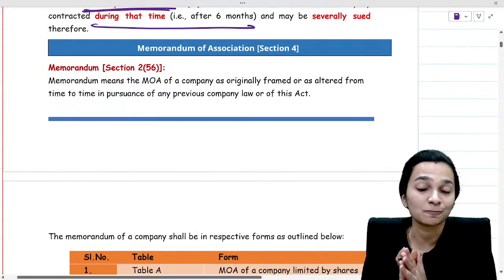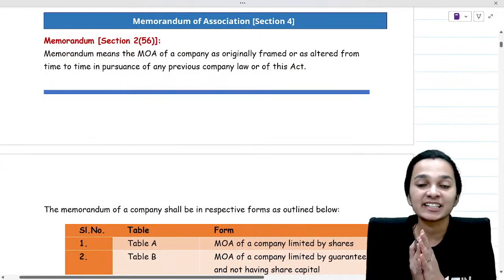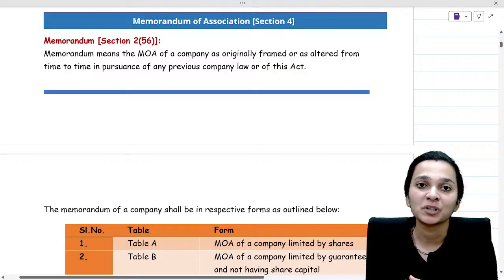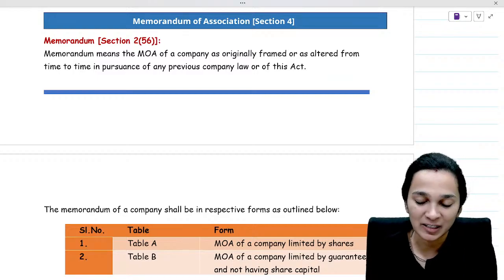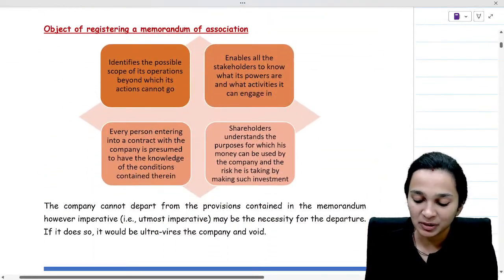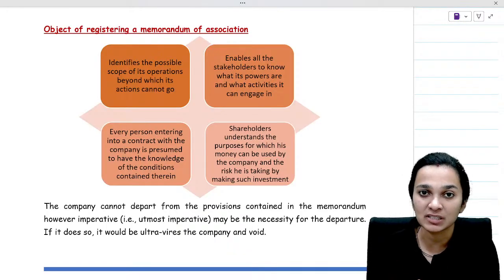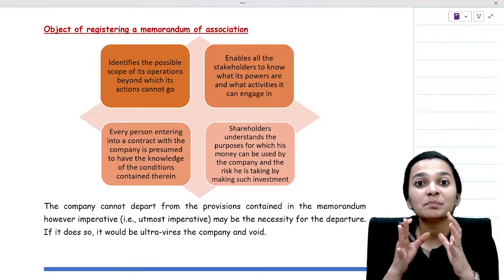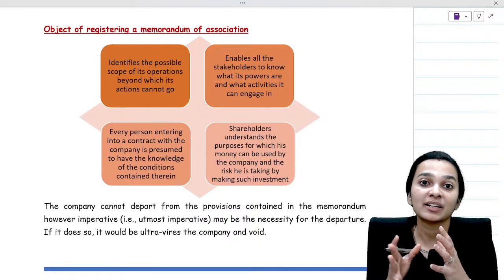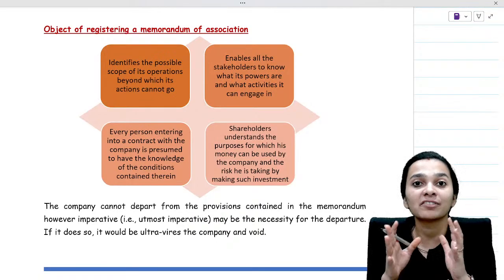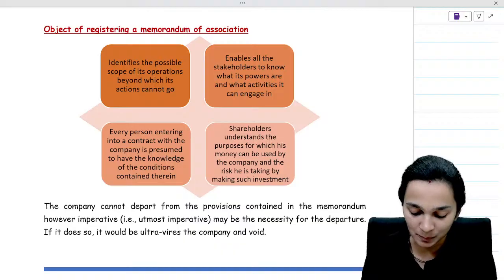Now moving ahead to section 4, which talks about memorandum of association. Now memorandum of association is what? It is the main document of the company which signifies what is the objective and scope of the company. So when we talk about the memorandum, what is stated in the memorandum? It states the objective with which the company has been started, the name of the company, the place where the registered office of the company is situated. It contains all the details about the liability and capital of the company. So everything is given there. All of these things are given in the memorandum of association of the company.